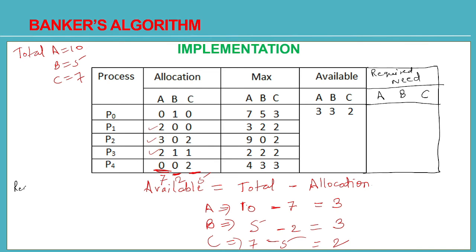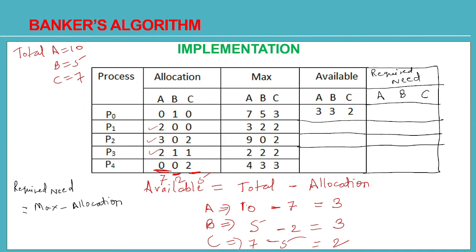Required need is max minus allocation. For every process you do max minus allocation. So 7 minus 0 is 7, 5 minus 1 is 4 and 3 minus 0 is 3. Max minus allocation will give you the required need. How many are currently needed? Available, we calculated 3, 3, 2 are available. Now how many each process currently needs, that you can calculate by doing maximum minus allocation. So that is coming to 7, 4 and 3.